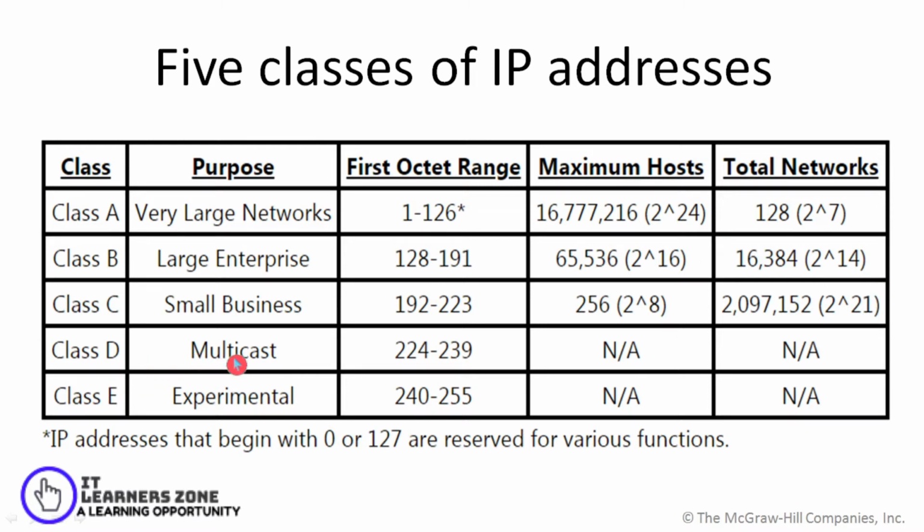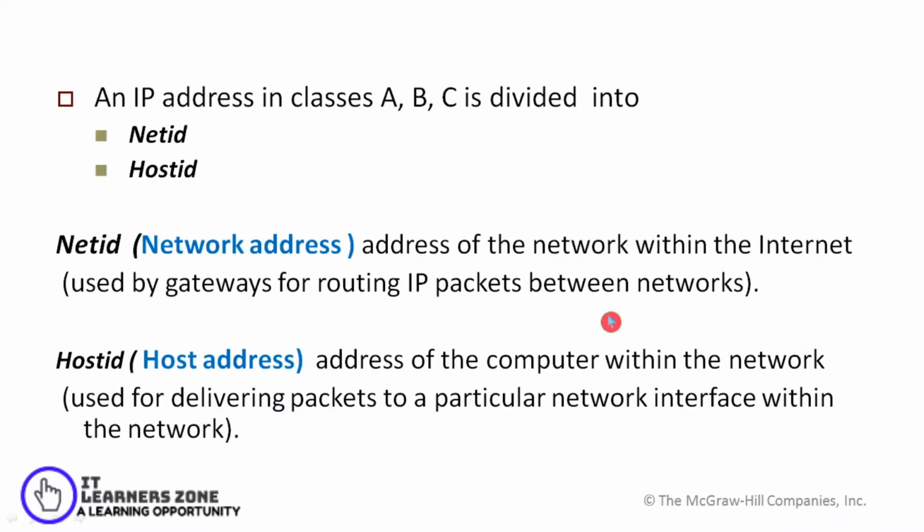Whereas class D is used as a multicast address, and the address ranges from 224 to 239, and class E is used for experimental purposes, when they are going to use it for some reserved function. So when your network is very large, or you have a very large number of hosts getting connected, you go for class A. If your business is small and you require around 100 or 200 hosts to be connected, you will be using a class C address.